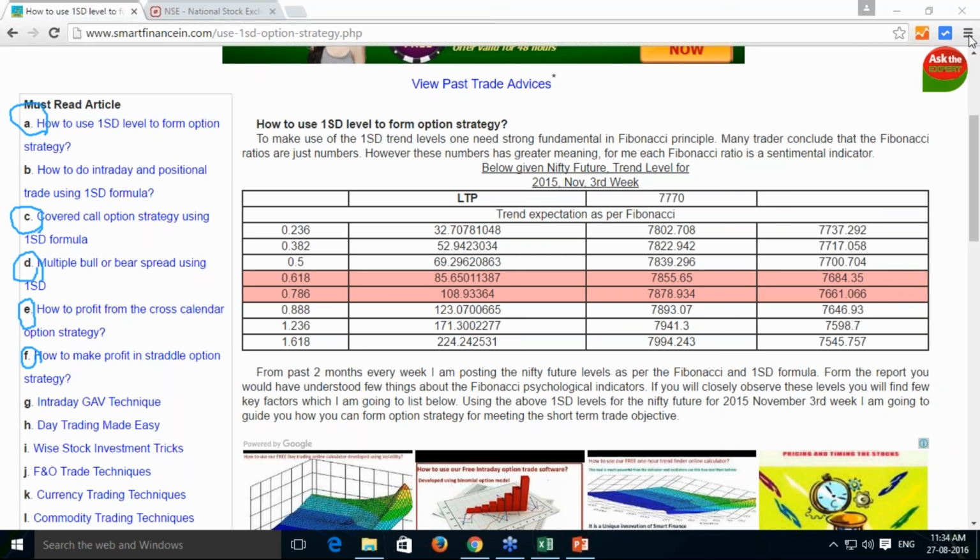But if you go into these particular articles and start implementing these small strategies based on your trend and your put call ratio analysis, and practice them, even if you are not trading options, try to practice these strategies as paper trades for a couple of months, then you will find out the difference.